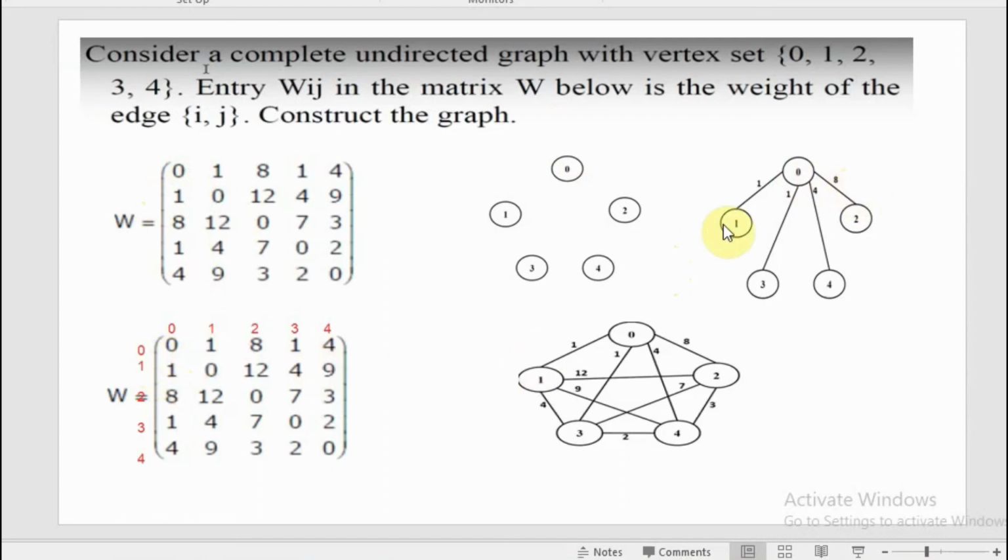Now 0 to 2 there is an edge and the weight associated with it is 8. 0 to 3 there is an edge and its weight is 1, and 0 to 4 there is an edge and its weight is 4. So you are representing it as such. Similarly, you can represent the full matrix, and this is the answer for your question.